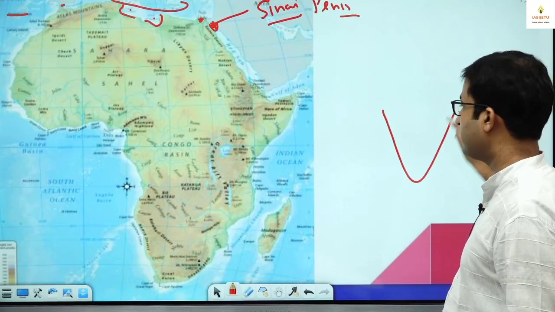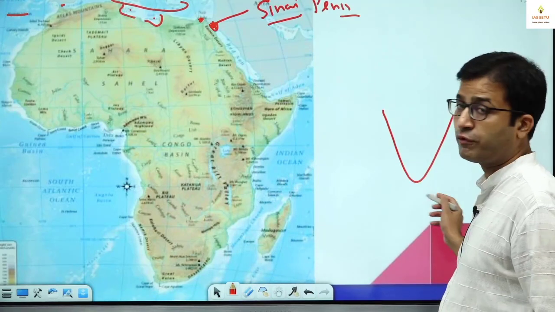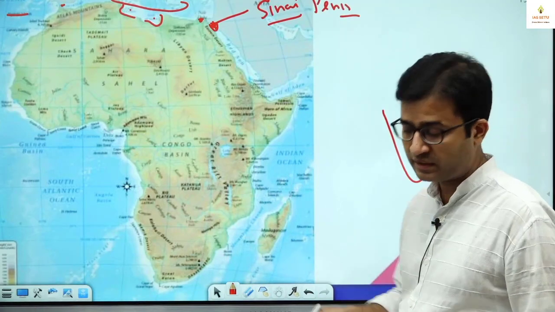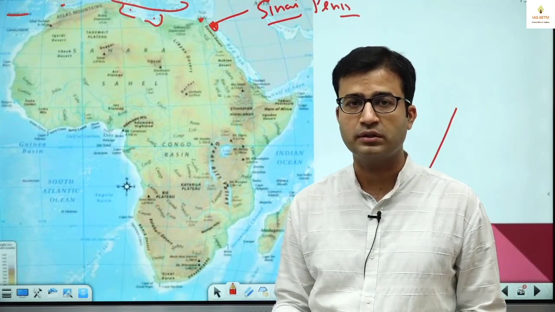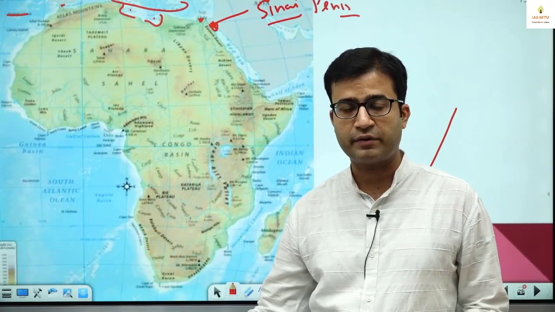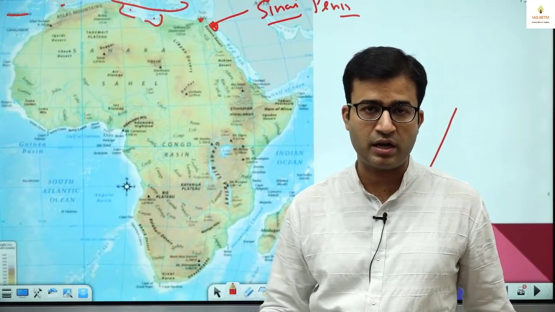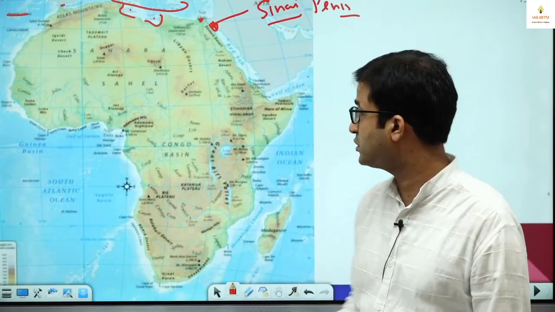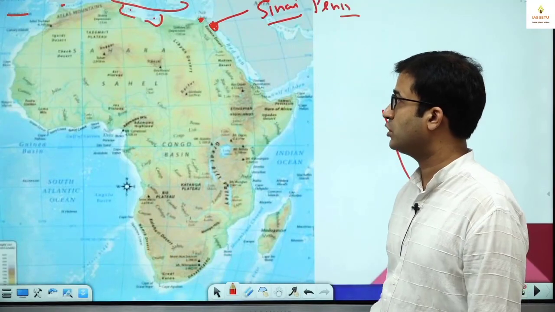A peninsula is a landmass which is surrounded by water from three sides. Like the southern part of India is also a peninsula. Here we have the Arabian Sea, here the Bay of Bengal, the Indian Ocean. So that is a peninsula. So this is the Sinai Peninsula.